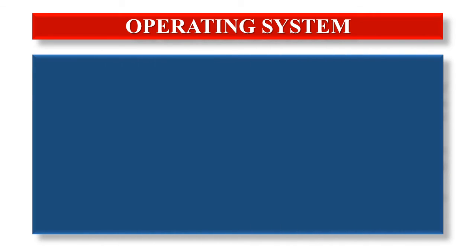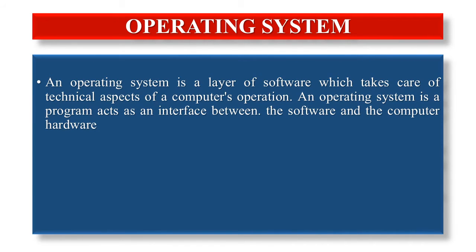Next point, operating system. An operating system is a layer of software which takes care of technical aspects of a computer's operation. An operating system is a program that acts as an interface between the software and the computer hardware. So, operating system is a system software. It is the important part of the computer system. Without operating system, the computer cannot work.